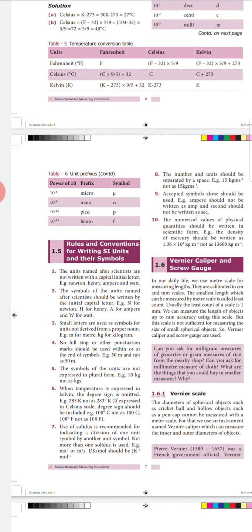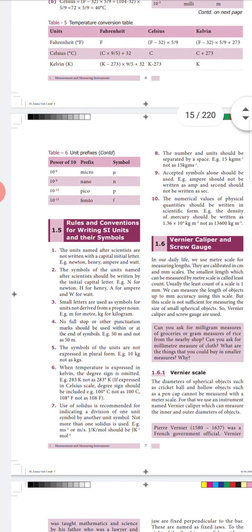And the second point, symbols for units named after a scientist are written in capital, the first letter alone. For example, Newton, we write the symbol as capital N.